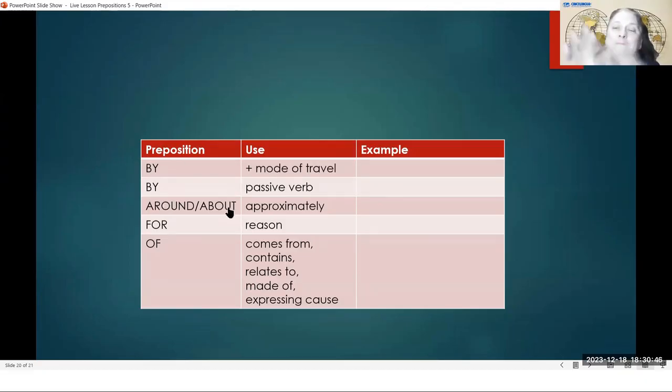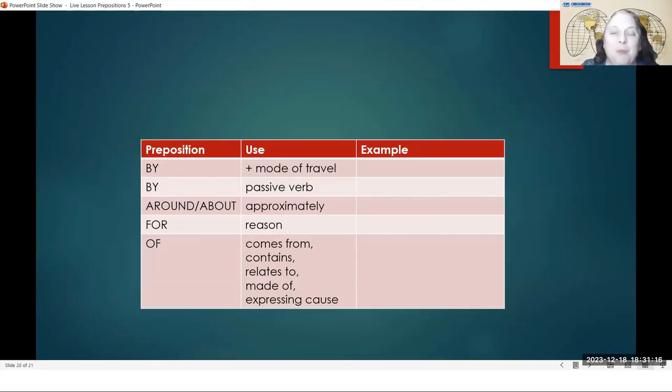Around, about, approximately. I'm making a guess. It was close to this time or close to this number. For, telling a reason. All of the reasons that we had for using baking soda or making a fort from a box. The box was used for a fort, or the box could be used for sending something to someone.